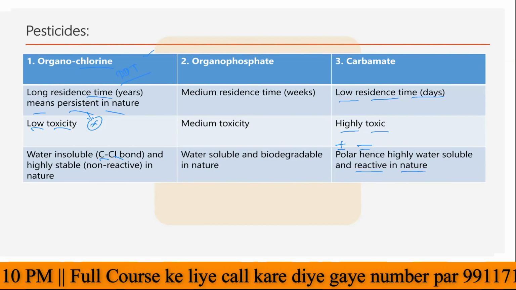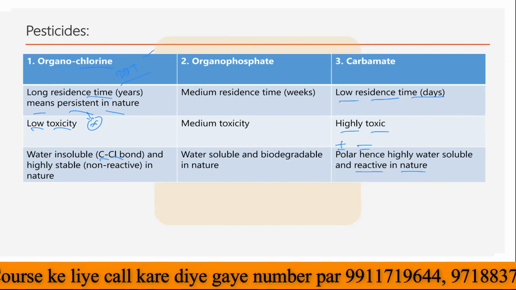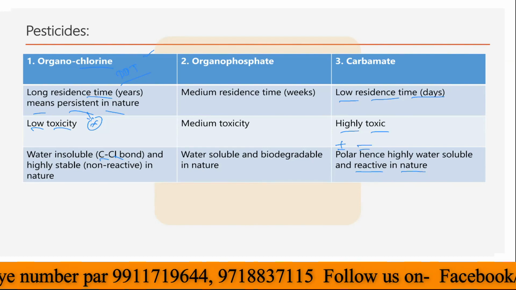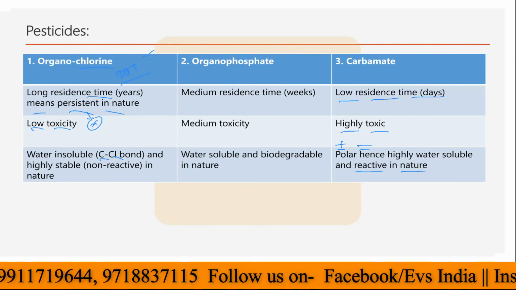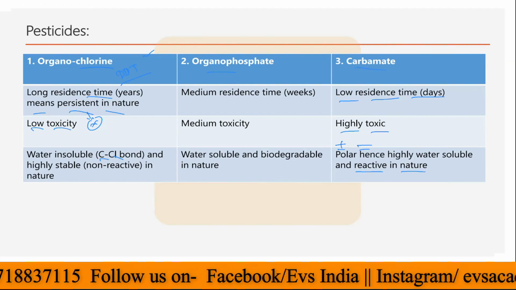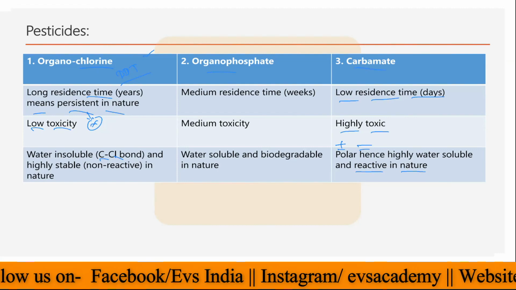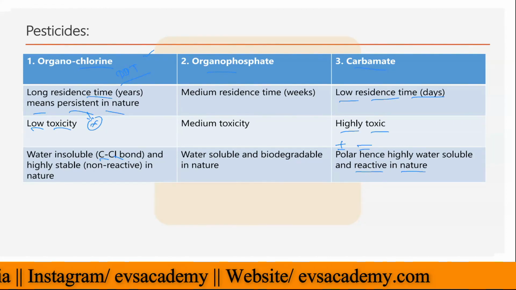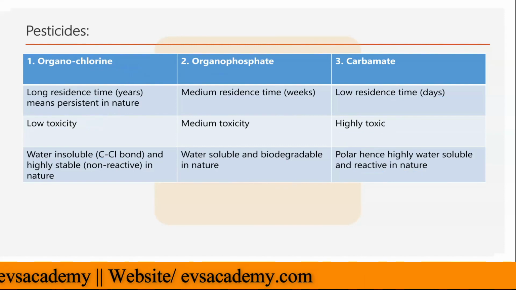So such types of organochlorine pesticides are completely banned and not in use right now because of their effect on multiple organisms. While the organophosphate and carbamate are better as compared to the organochlorine, because these have a low resistance time as well as high toxicity. So I hope this is clear to you.